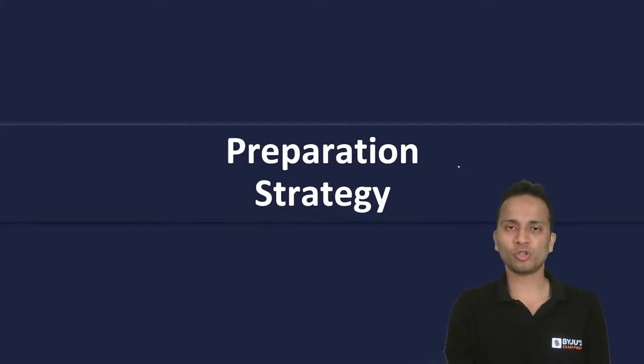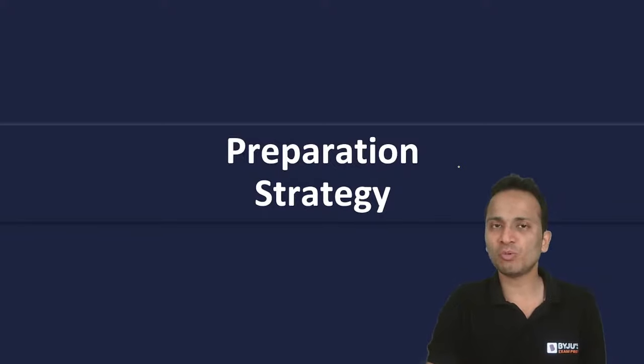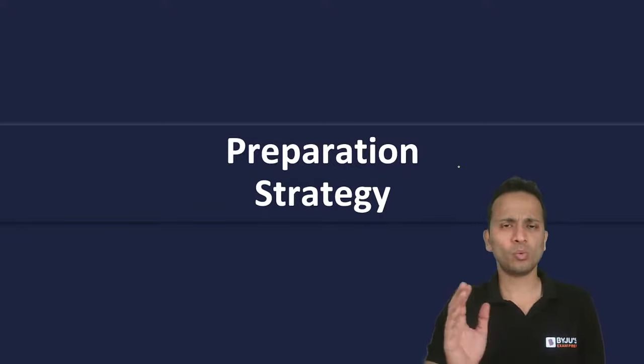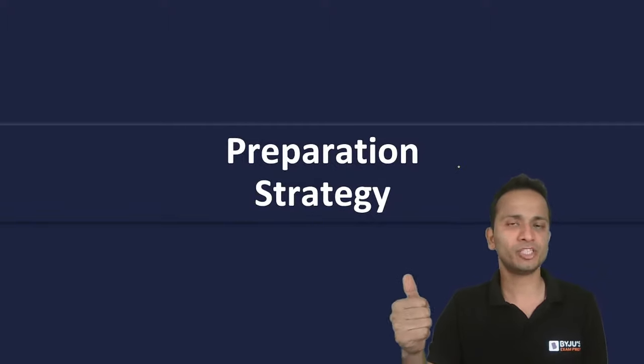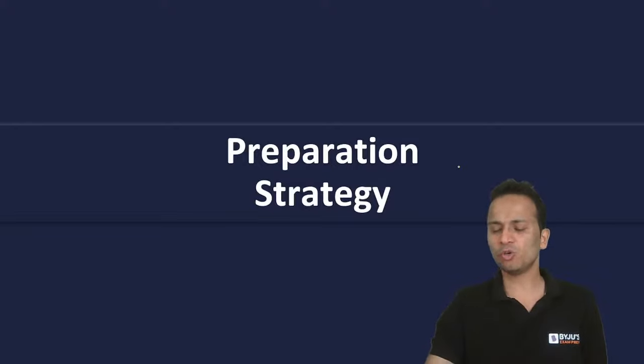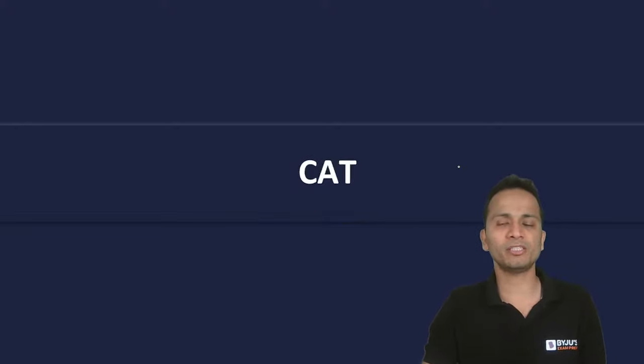Okay, so for those students who are dreaming big, these are some very small things that we have got for all of you that you can focus on once you are on the verge of completing your preparation for CAT examination, right? So you all can keep these small pointers in mind.